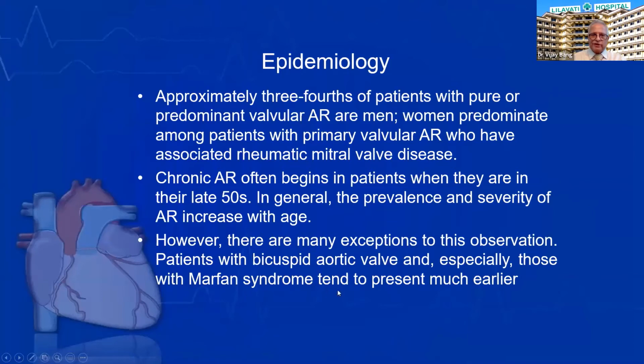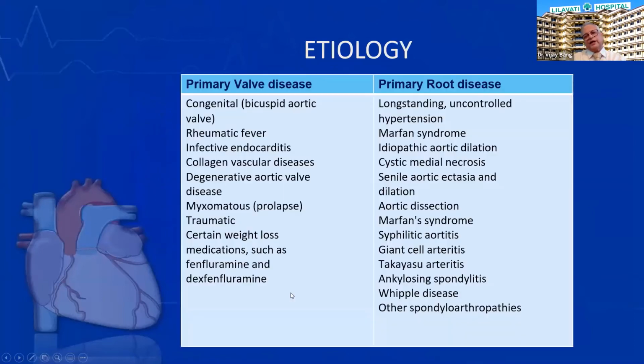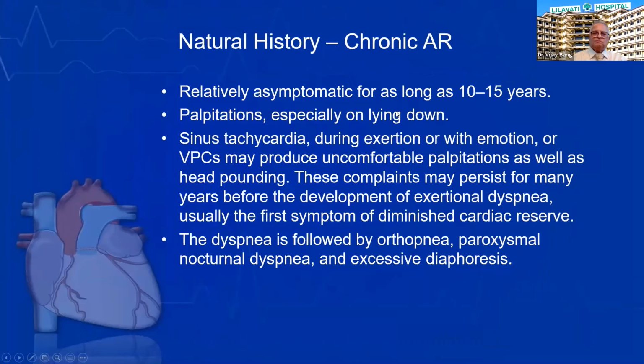Patients with bicuspid aortic valve and Marfan can present early in life with AR. So AR can be due to primary valve disease or primary root disease. In primary valve disease, the same conditions that cause AS will cause AR also, whereas primary root disease is commonly seen due to Marfan disease, aortic dissection, senile aortic ectasia, and long-standing hypertension. In the natural history of chronic AR, these patients remain asymptomatic for almost up to the age of 15 years.